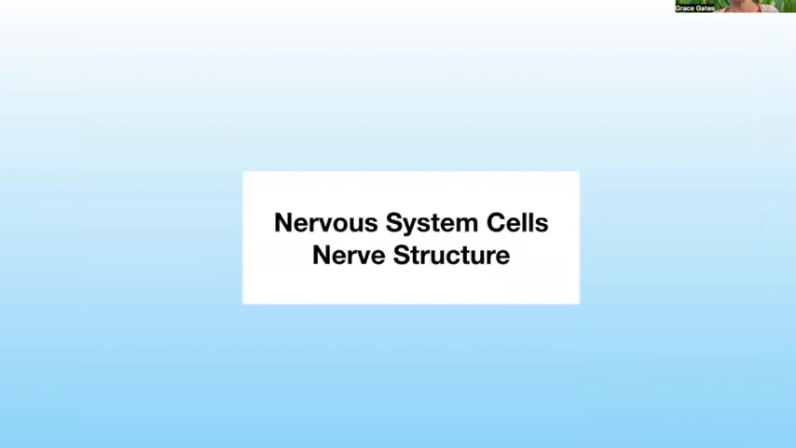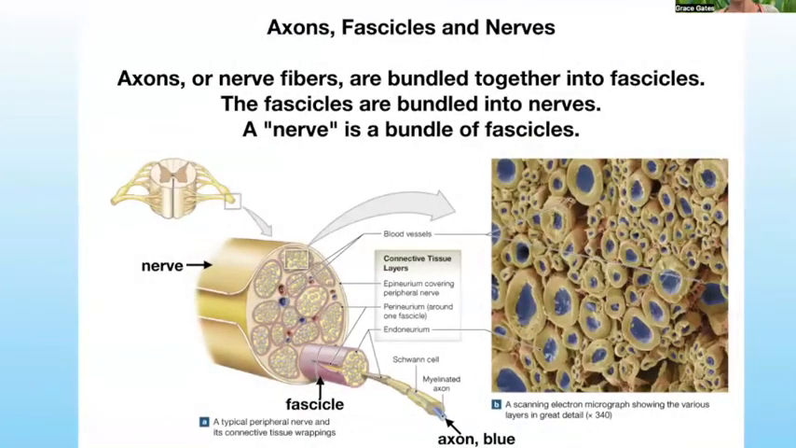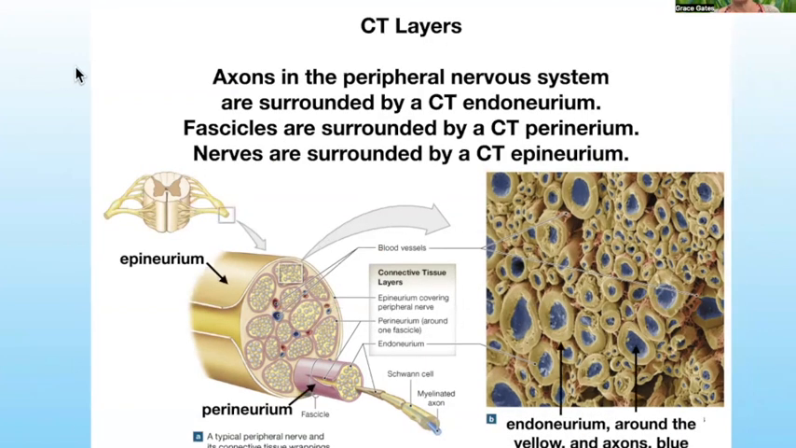Okay, so nerve structure. Axons or nerve fibers are bundled together into fascicles, and then the fascicles are bundled into nerves. A nerve is a bundle of fascicles. However, often people will interchangeably say that a nerve is a bundle of axons. They'll skip the part that all of the axons are bundled into fascicles and the fascicles are bundled into the nerves. But you get the idea.